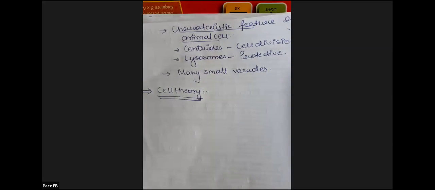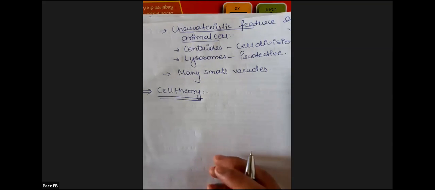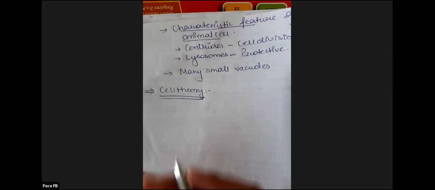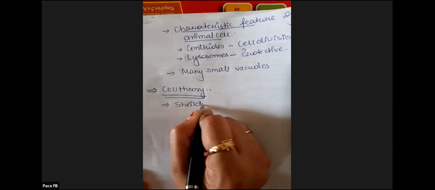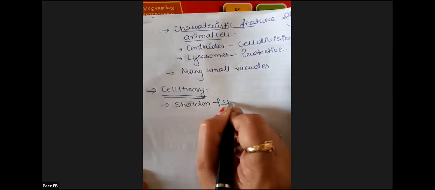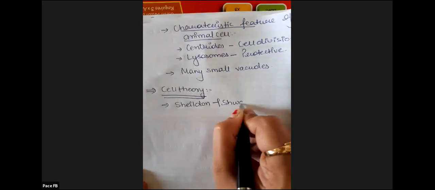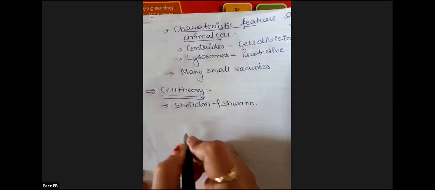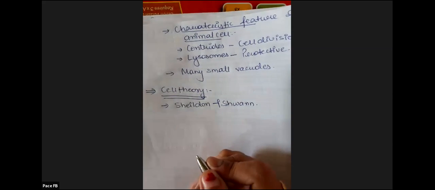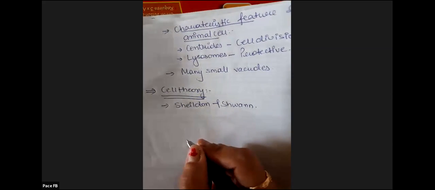Theory means a description of how the cell is and how it will look. Those were considered cell theory. First it was given by some scientists, but then the scientists Schleiden and Schwann gave cell theory. So cell theory was given by Schleiden and Schwann.